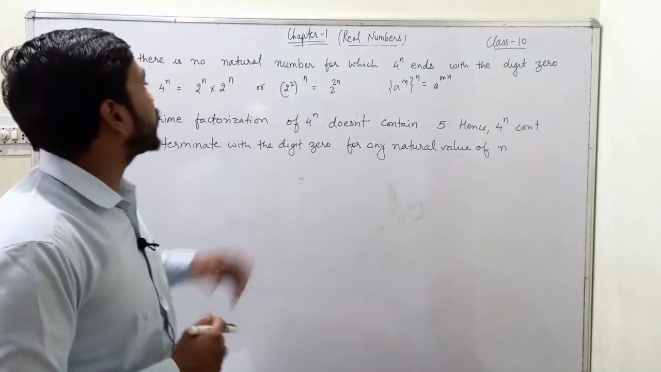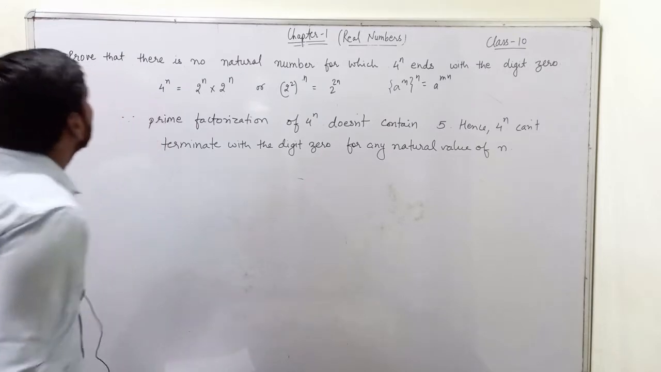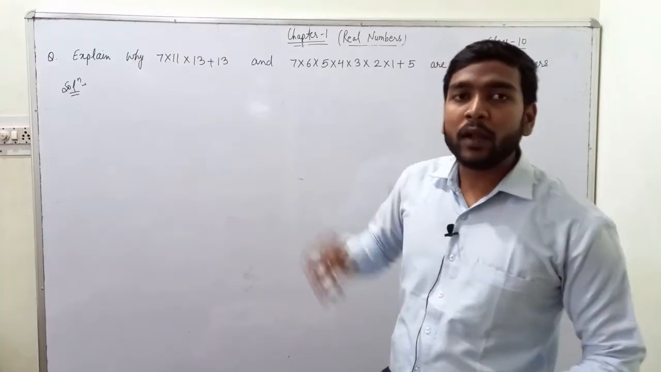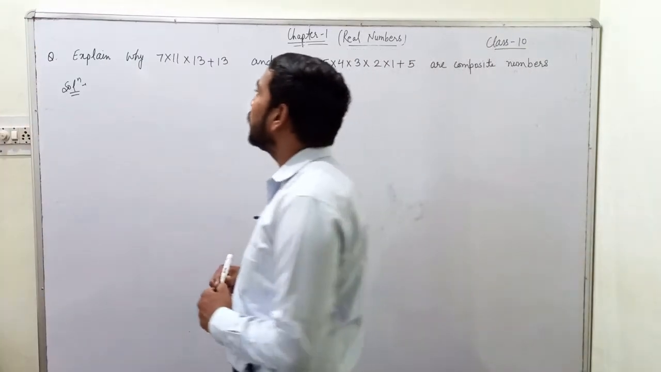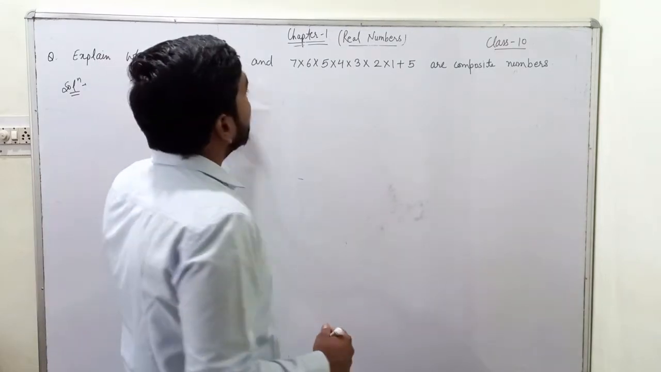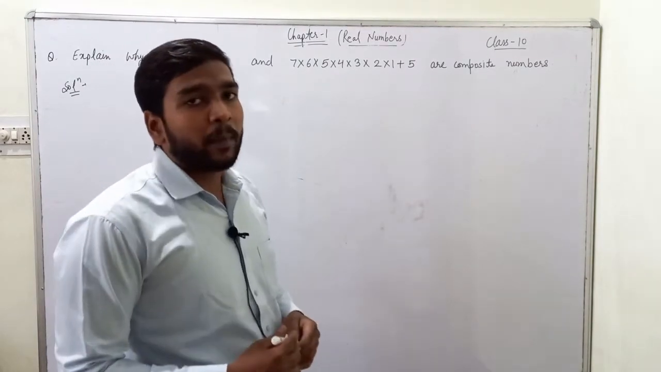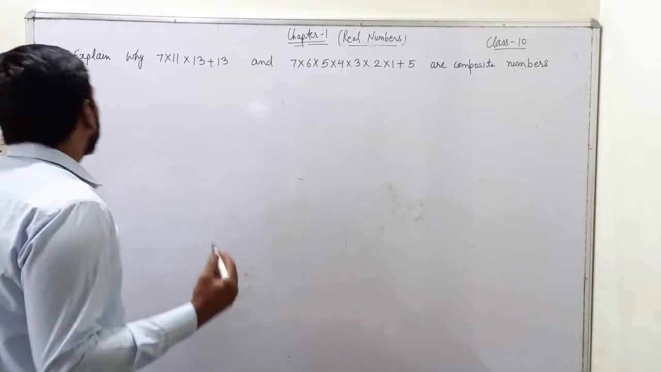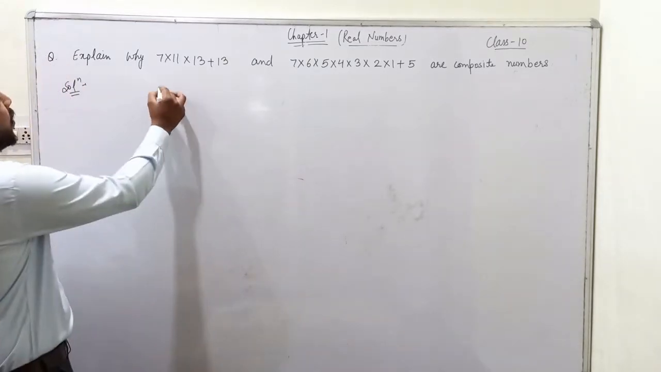Let us move to some more questions. Now take a look at this problem. Here we need to prove that this term and this term, they are both composite numbers. Okay. So just take a look at them one by one.